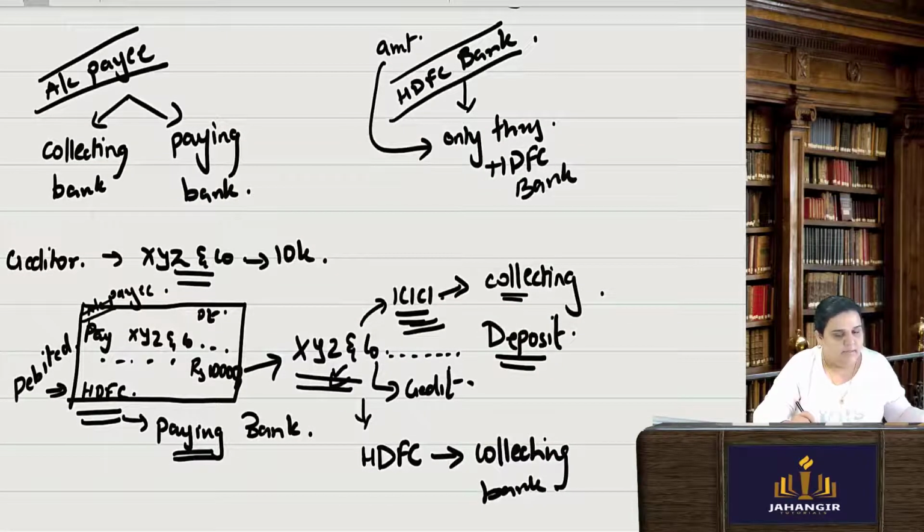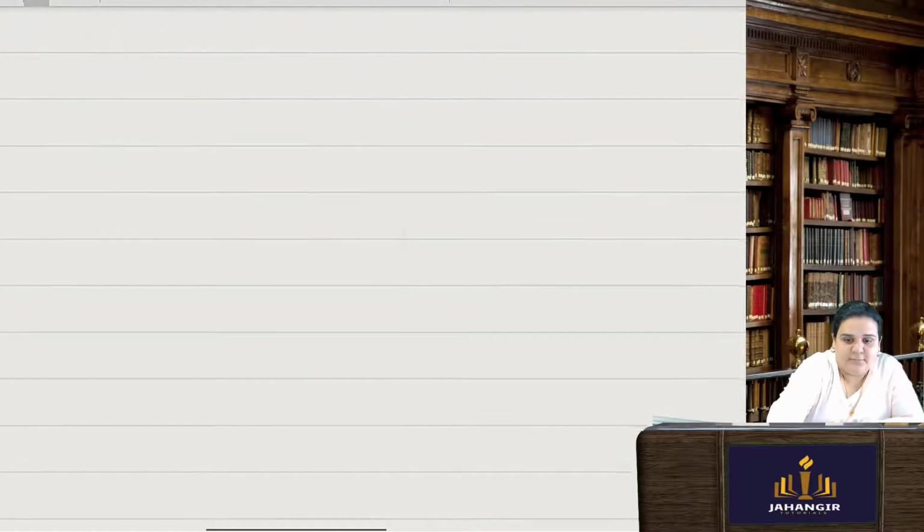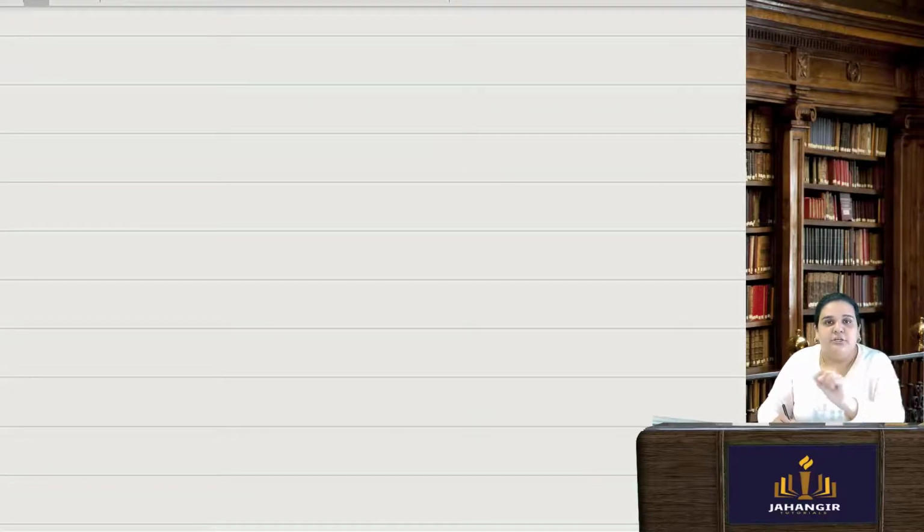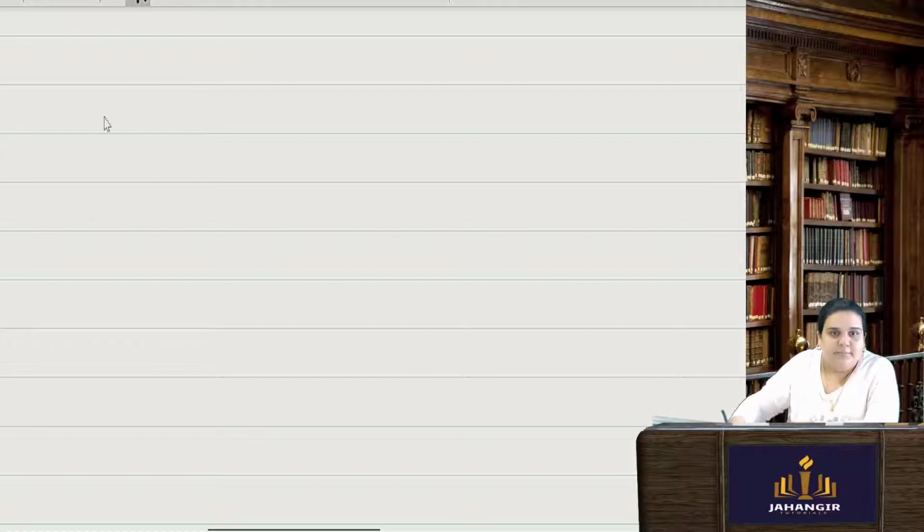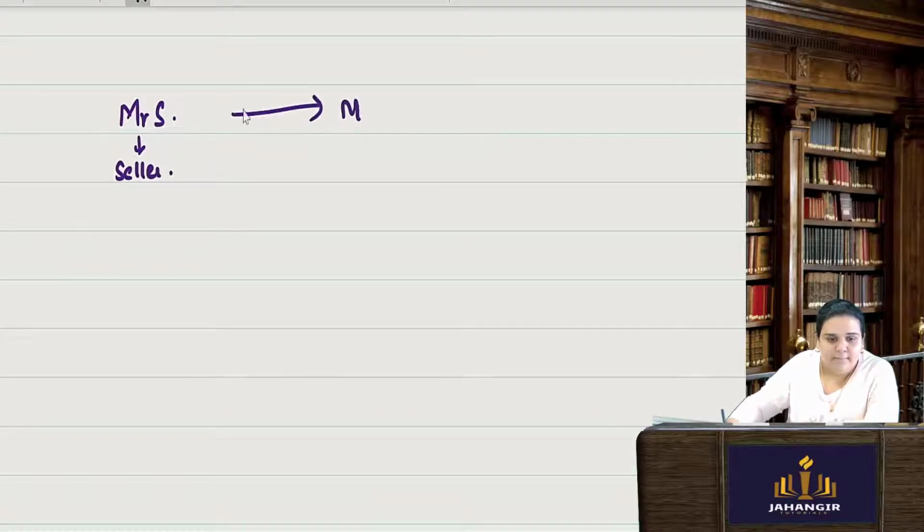Okay, now I have to explain one more type of crossing, which is known as not negotiable, when the words not negotiable are written with the crossing. But before that, like what I had done in bills of exchange, I will do with the help of the check also, or else I'll keep the example of bill of exchange only. Mr. S is the seller of goods, and Mr. B is the buyer of goods. He bought the goods on credit.